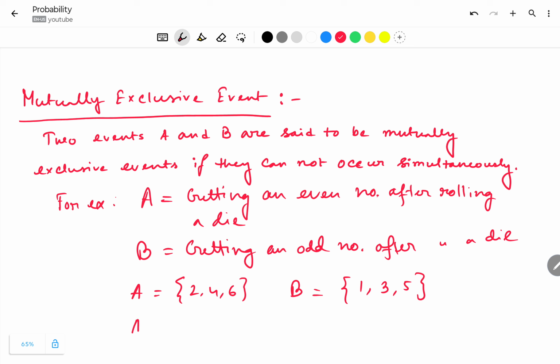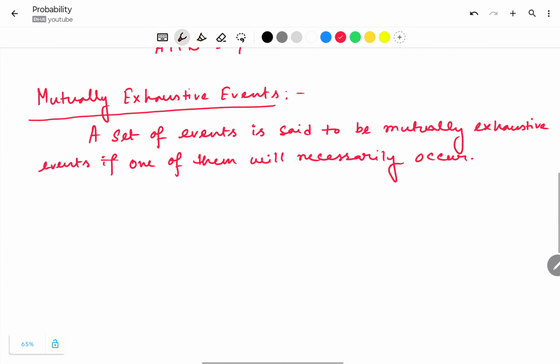That means there will be no common portion between these two sets. If A denotes the set of even numbers and B denotes the set of odd numbers, then their intersection contains nothing, no events, no outcome. So that will be phi, a null set. So this is the case of mutually exclusive events.